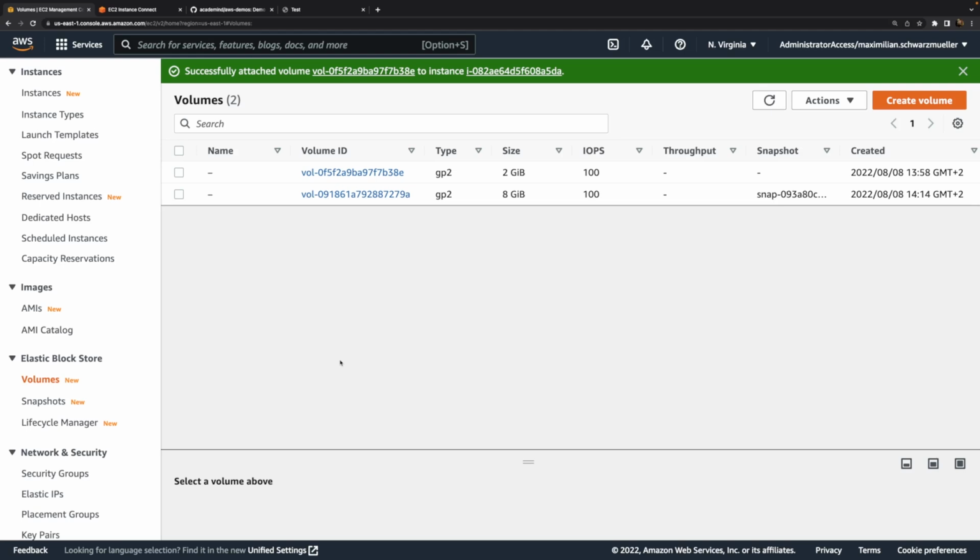data is not lost. This would therefore, for example, be perfect if you would have an EC2 instance where you run a database server to store the data that's written by the database to the file system such that it's not erased when the instance is shut down. Here in this video, I showed you how to get started with EBS with this basic, simple example website instead.